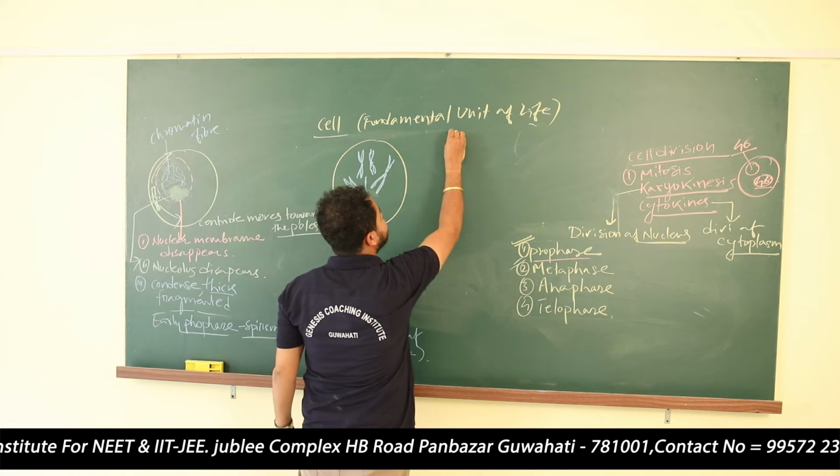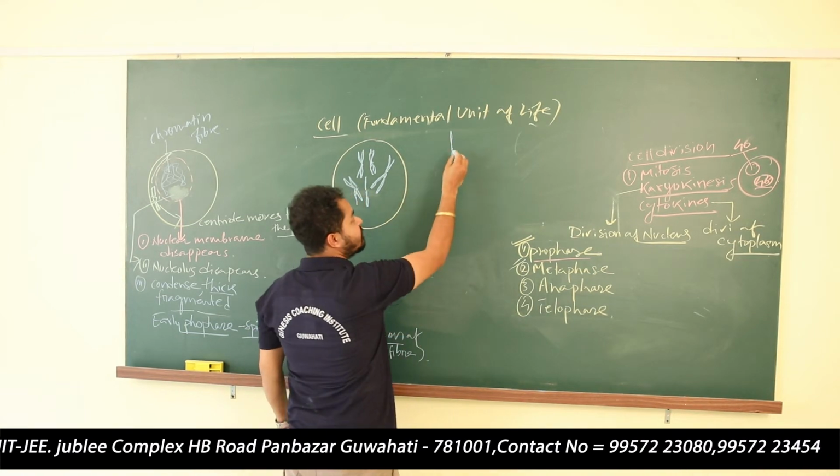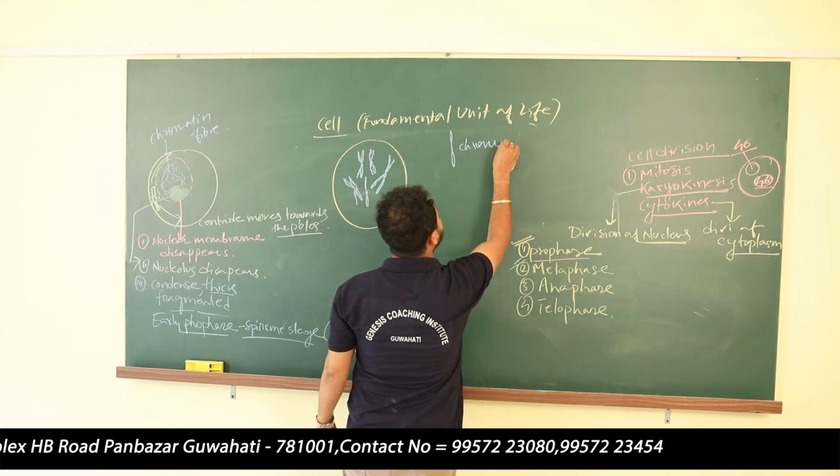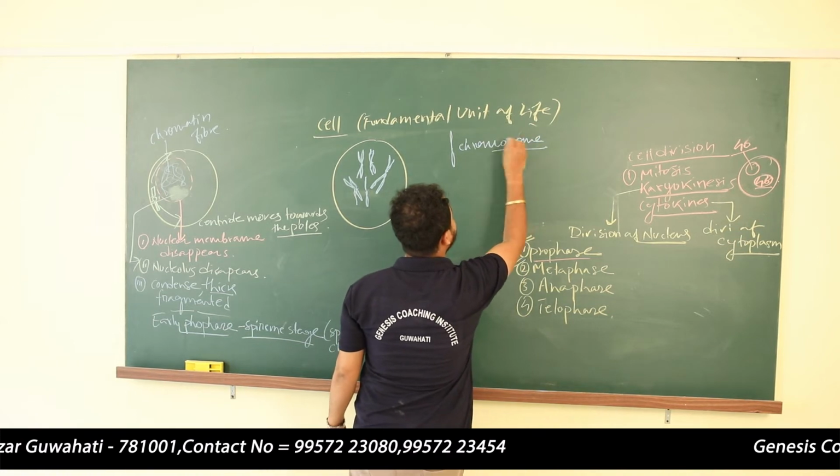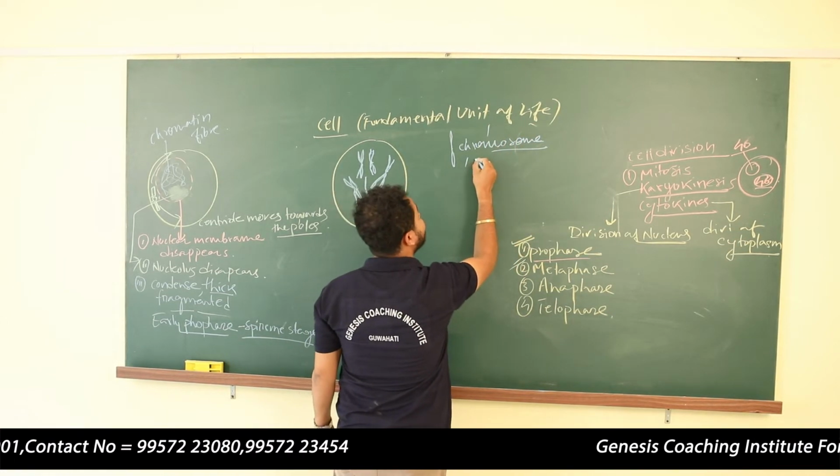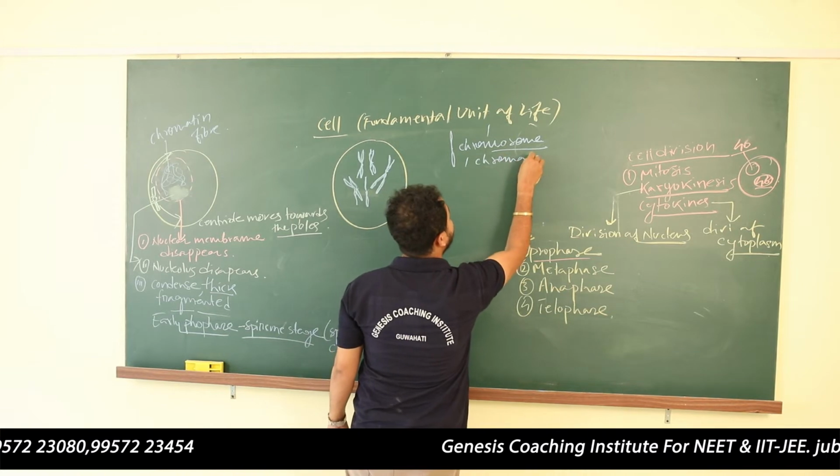When the chromatin fiber has been made, this is the chromatid. This is a chromosome. How many chromosomes? One chromosome. How many chromatids? One chromatid.